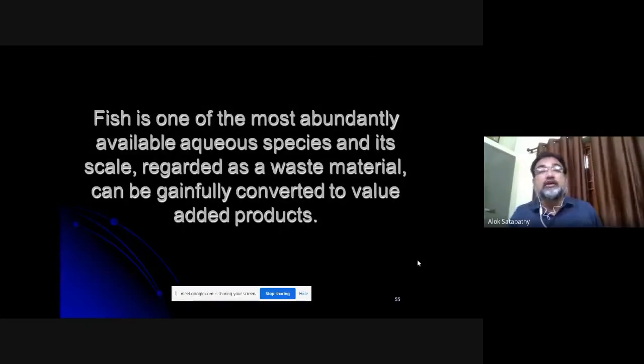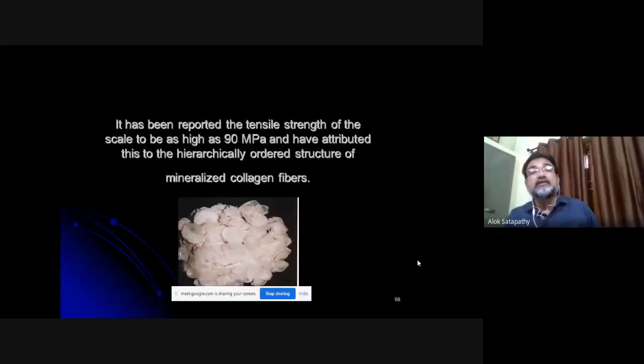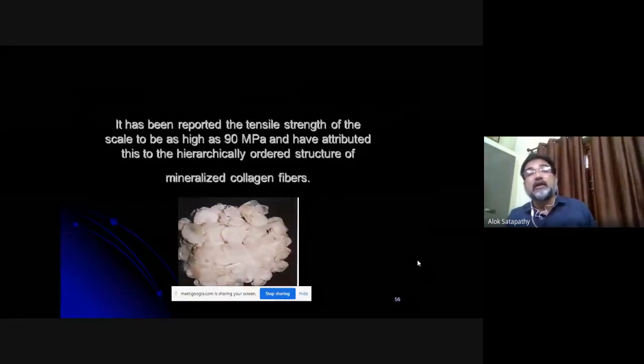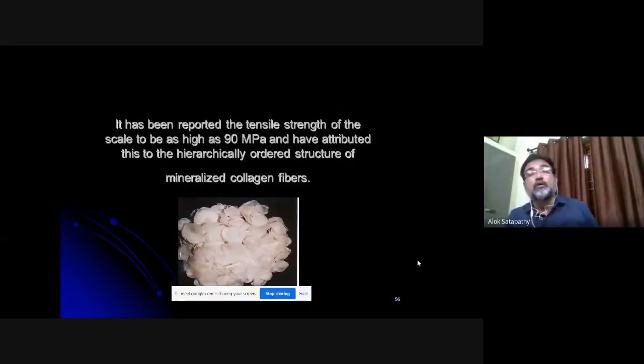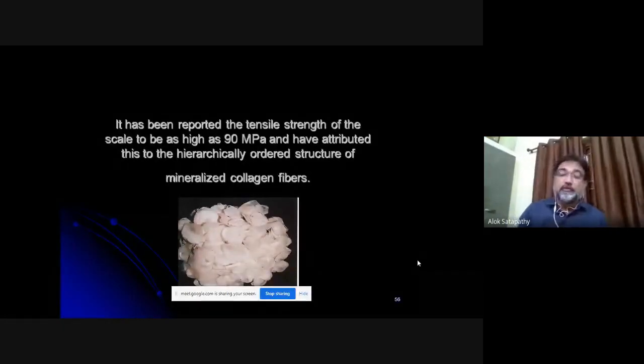So fish is one of the most abundantly available aquatic species, and its scale, otherwise regarded as a waste material, can be gainfully converted to a value-added green product. It has been reported that the tensile strength of the scale is as high as 90 megapascal. 90 megapascal is a pretty good value as far as tensile strength of short fibers is concerned. It is also called mineralized collagen fiber because of the constituents it is made up of.